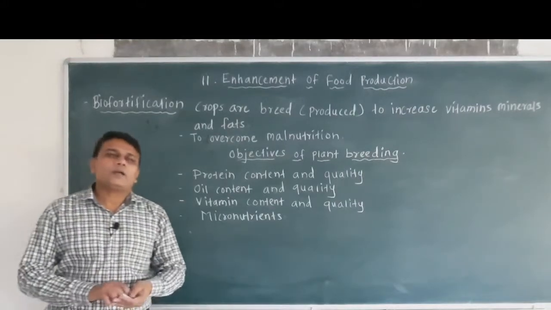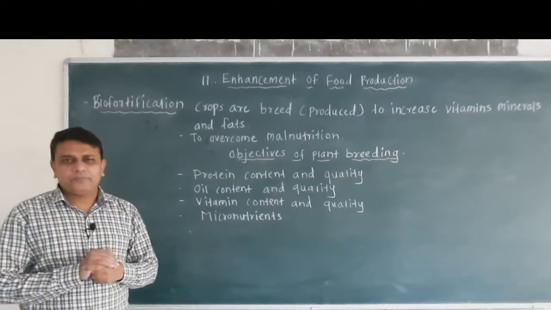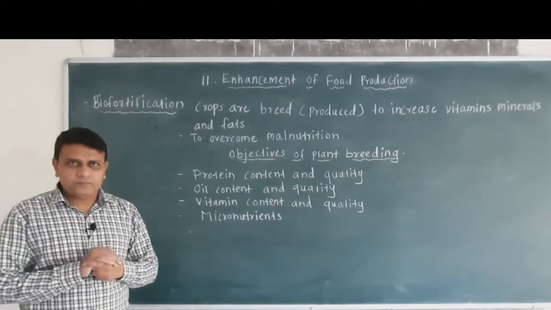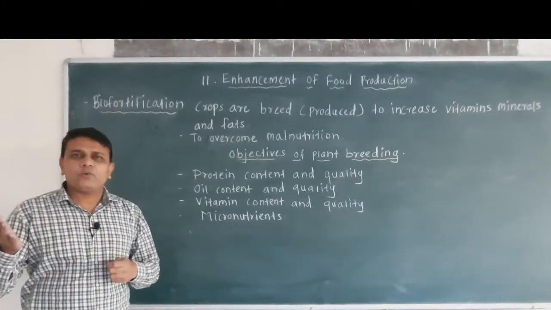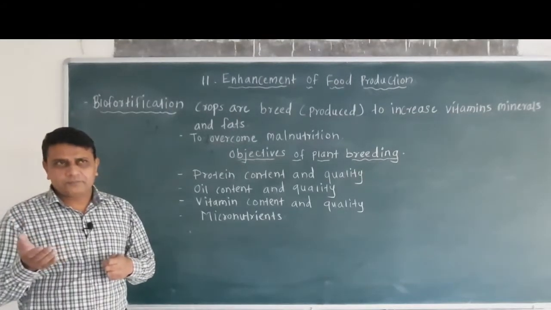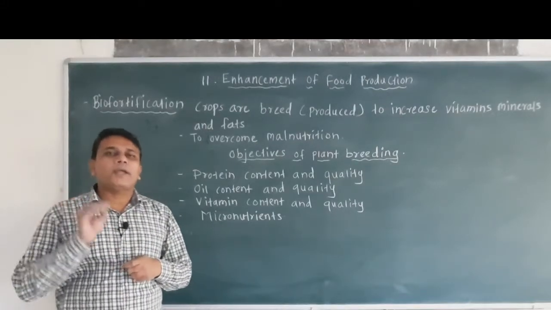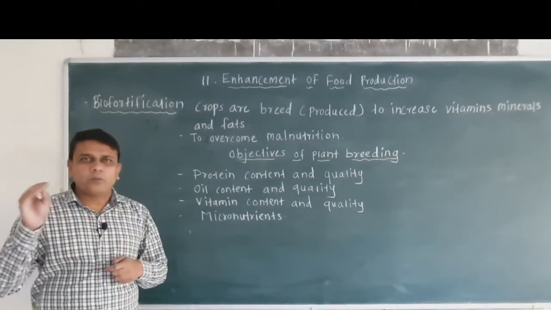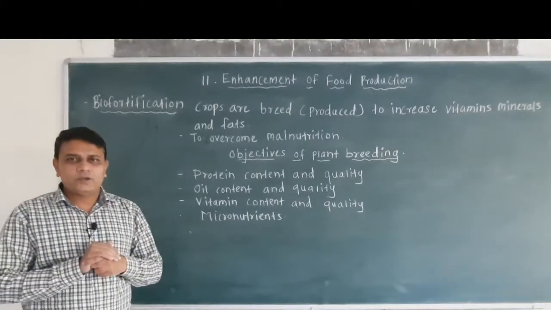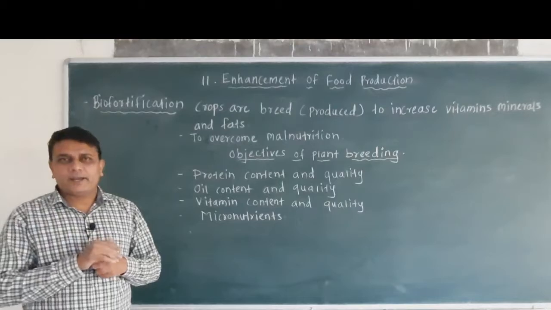Now you know that the majority of the people are poor and their staple food is rice or wheat, but they do not get proper nutrients from these foods, that is wheat and rice.